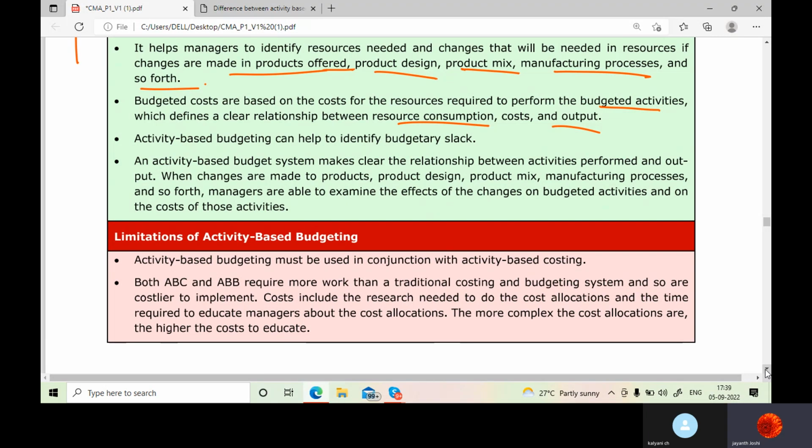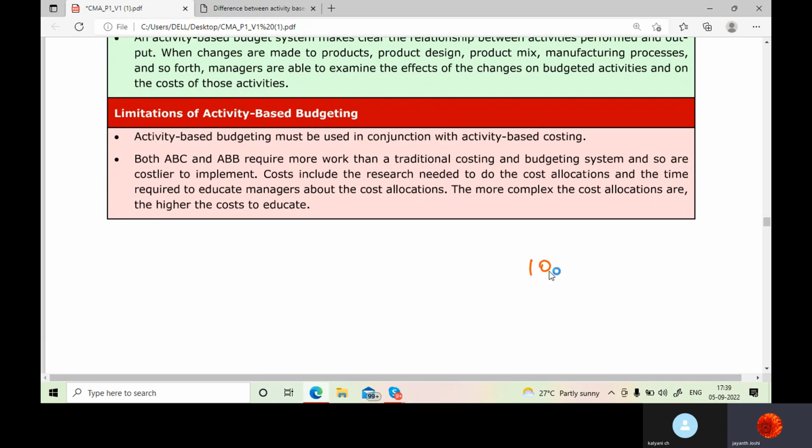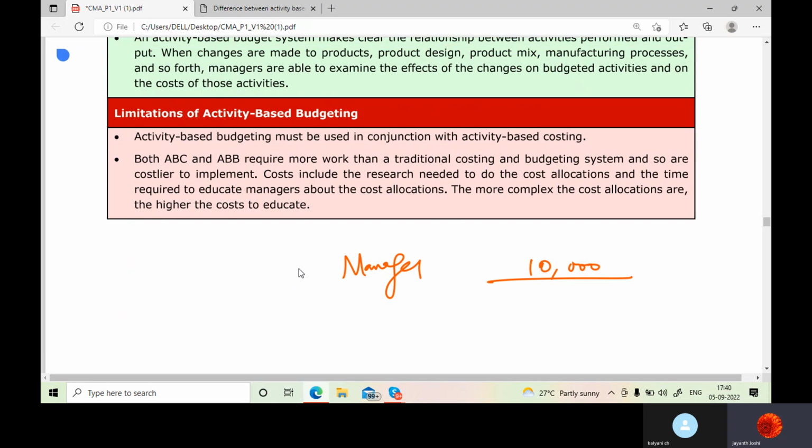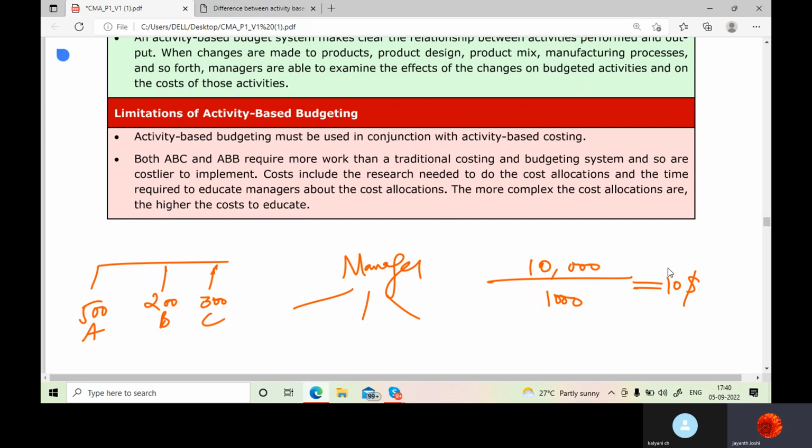Now, suppose I take overheads like this: 10,000 is my overhead, and this is my manager, who is managing 3 departments. The machine hours are 1,000 and I get $10. Do you think it is justified? When I see that the manager is devoting, let's say, 500 hours in department A, 200 hours in department B and 300 hours in department C, do you think that $10 is justified?